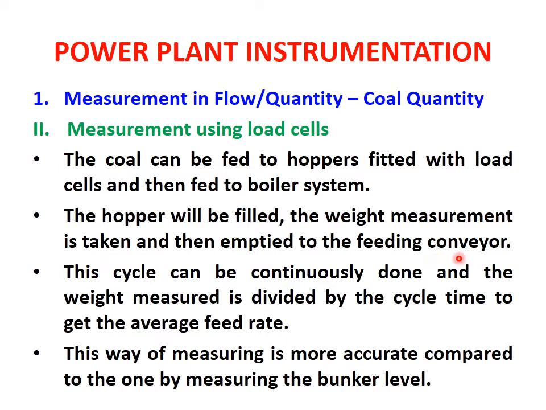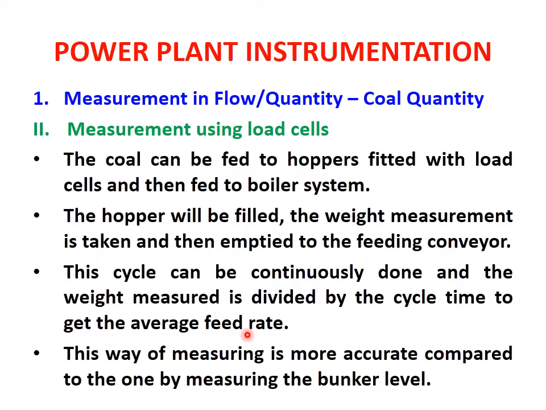When the weight measurement is completed, this hopper will be emptied to the feeding conveyor. This cycle can be continuously done, and the weight measured is divided by the cycle time to get the average feed rate, that is, how much coal is transferring per unit time. This is the way in which we calculate the efficiency of this system.